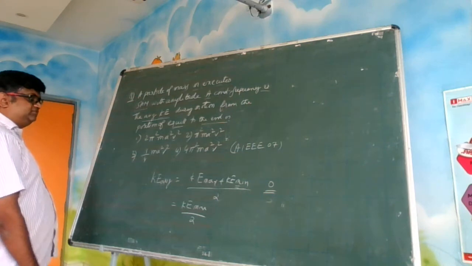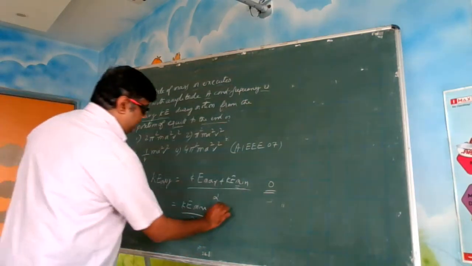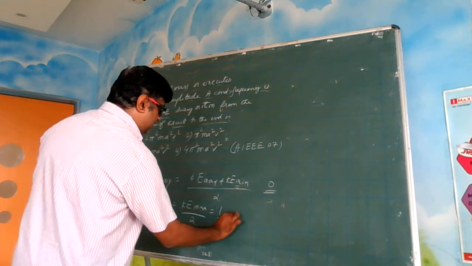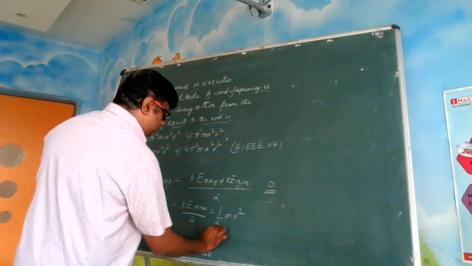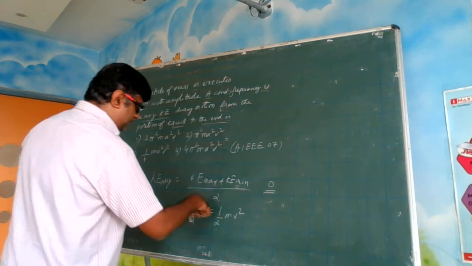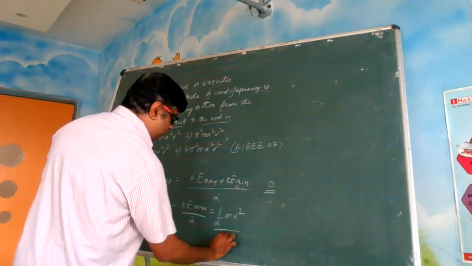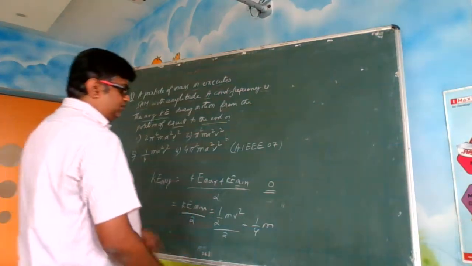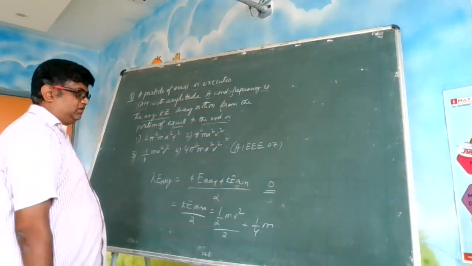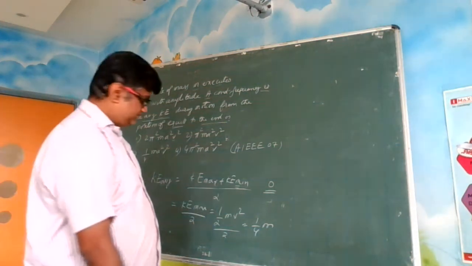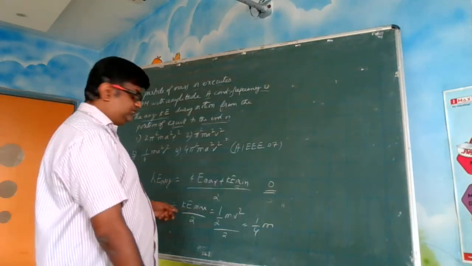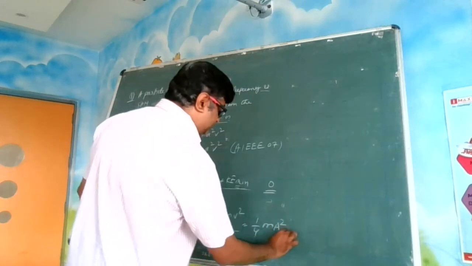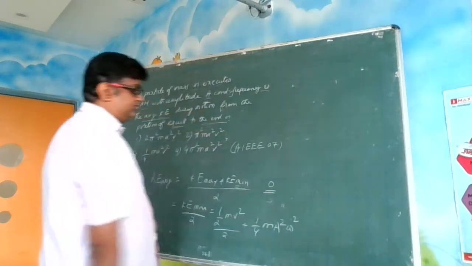What is KE maximum? See, basically, what is KE? Half mv square, no? Half mv square by 2. So this 2, another 2 will come. This is by 2 now. So this is 1 by 4 mv square. V square can be written as, how we can write V? V maximum. When V attains maximum, you get maximum kinetic energy. So what is V maximum? A omega. So it is A square omega square.